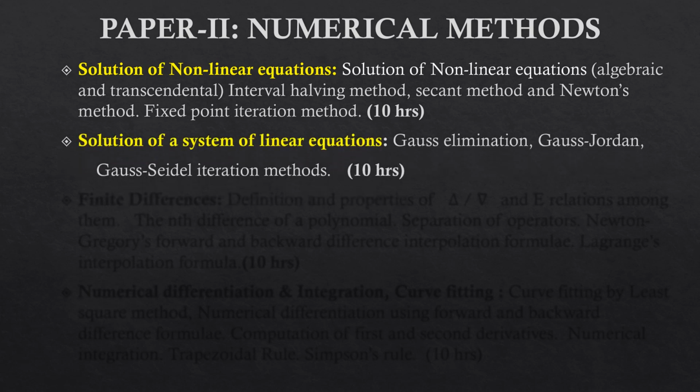Unit 2, solution of a system of linear equations. In this unit we have 3 methods, 2 direct methods and 1 iteration method, namely Gauss elimination method, Gauss-Jordan method, Gauss-Seidel iteration method. Time allocated for this unit is again 10 hours.